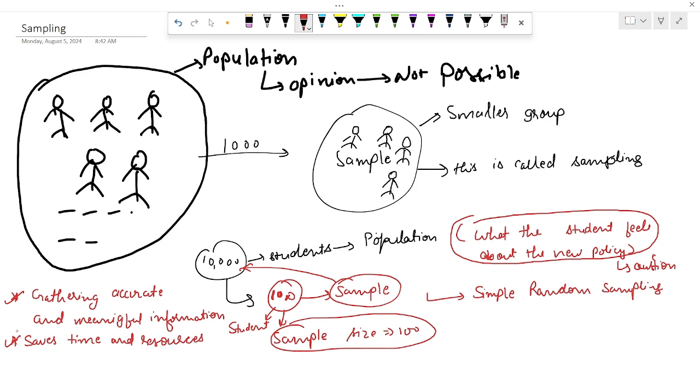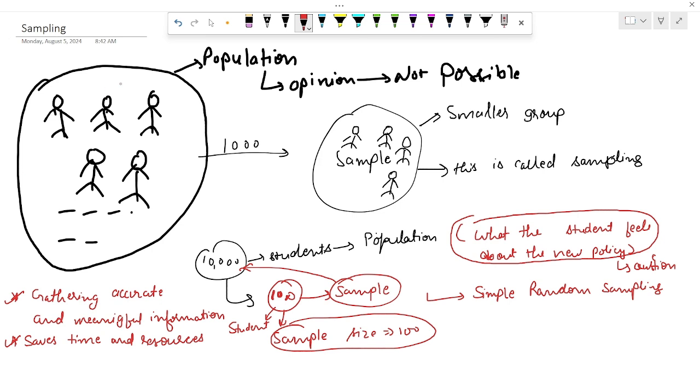So whether you are a student, a data enthusiast, or just curious about how things work, stick with us as we work through sampling. So let's start. I hope this example is clear to you.